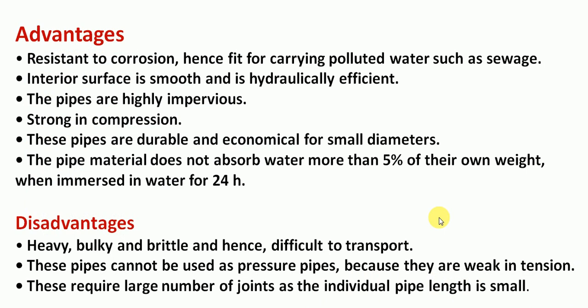Okay, so they are resistant to corrosion, hence they are fit for carrying polluted water such as sewage. The interior surface is smooth, like I told you, which is one of its advantages. These pipes are highly impervious because they are made of clay. They are strong in compression. These pipes are durable and economical for smaller diameters. The pipe material does not absorb water more than 5% of its own weight when immersed in water for 24 hours.